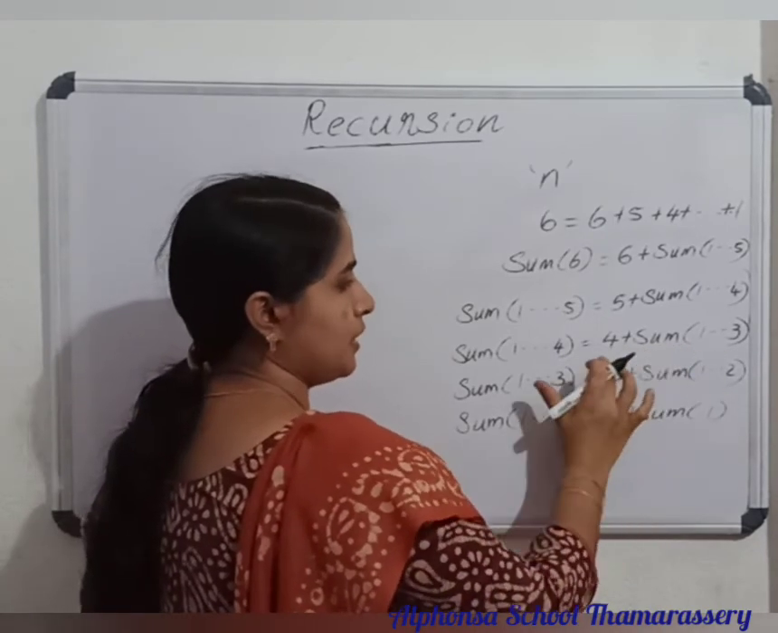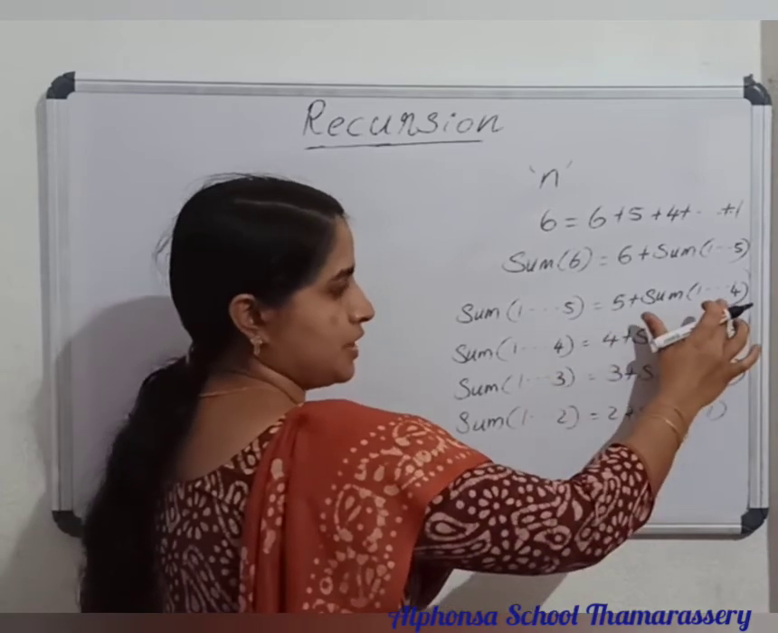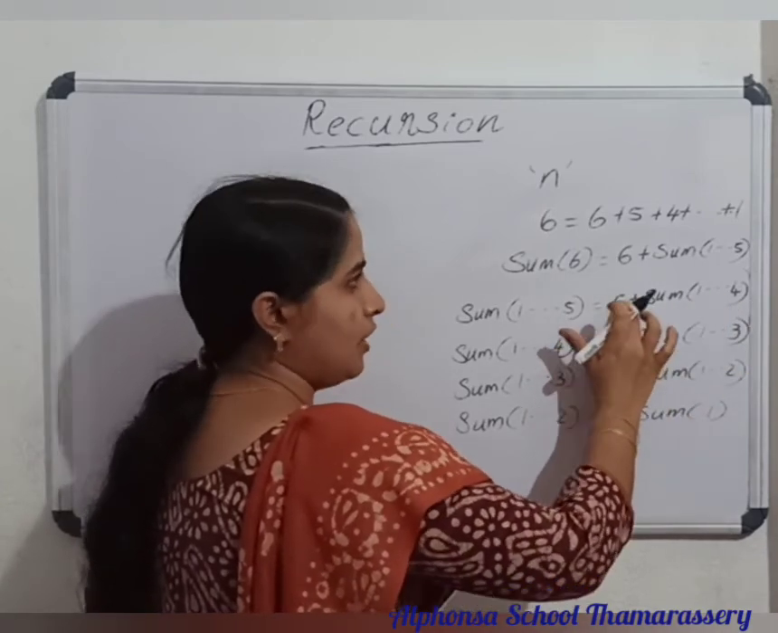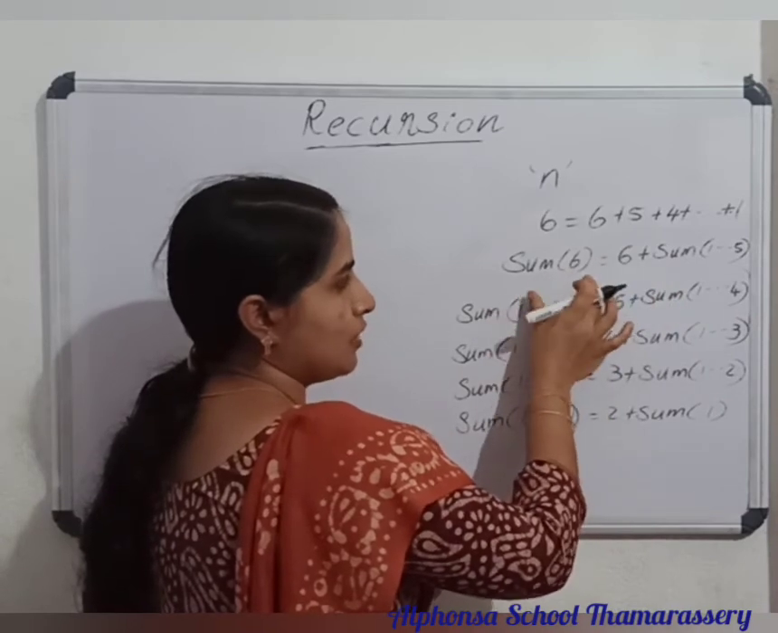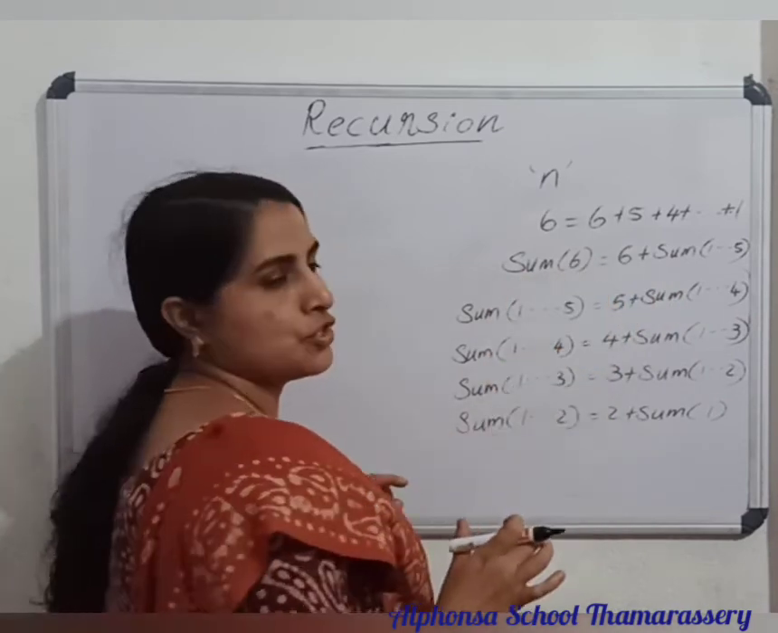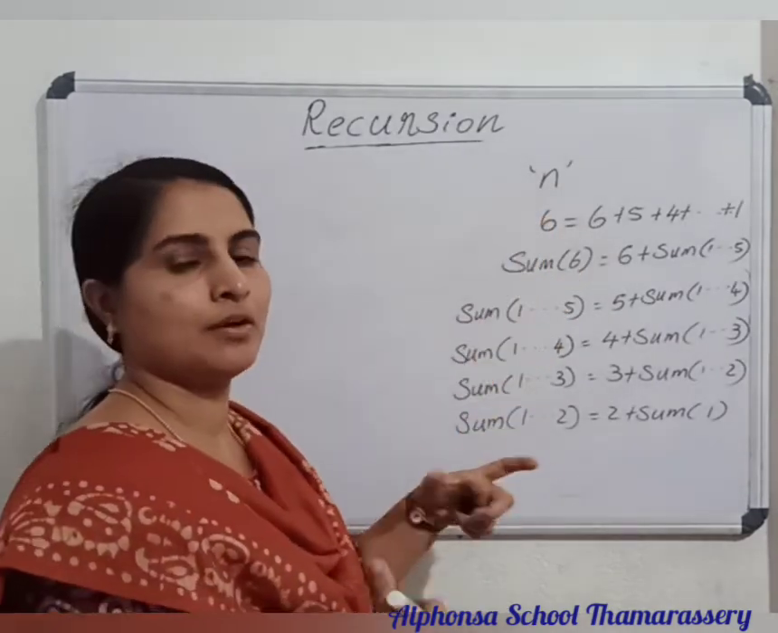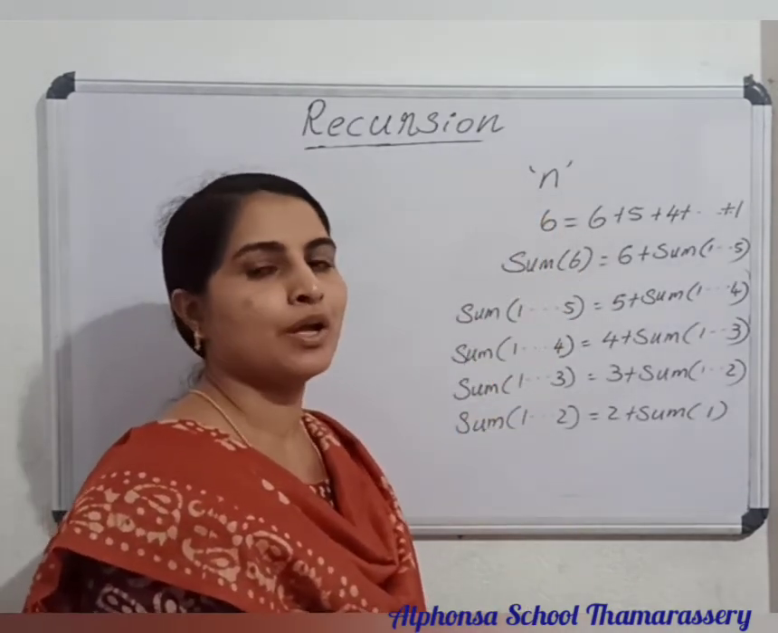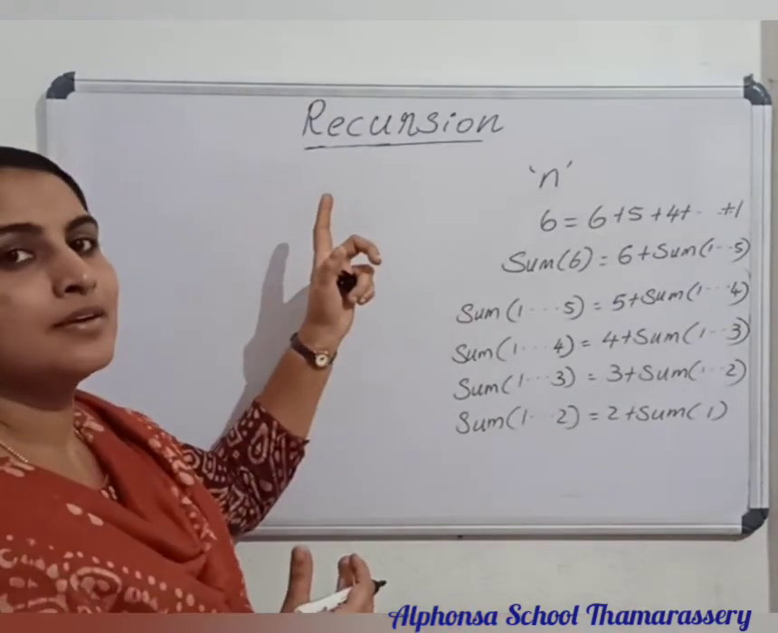Then this becomes 6. 6 plus 4 is 10. Here 10 will come. 10 plus 5 is 15. Then 15 plus 6 is 21. So then you get the result of sum of 6 as 21. So this is a simple case. Only 6 I am giving. If I give 10,000 or 1 crore, you will get the result exactly by repeatedly calling the same function.